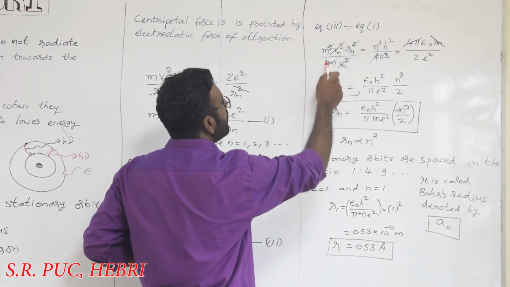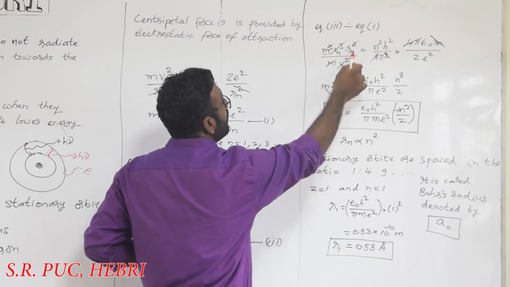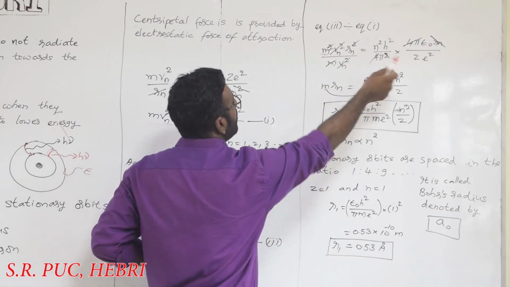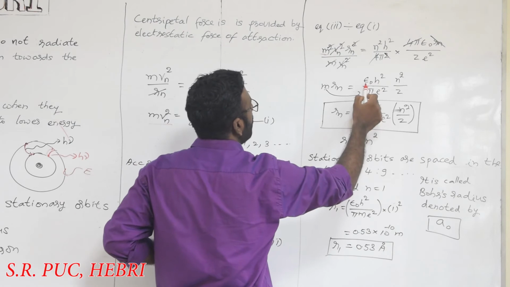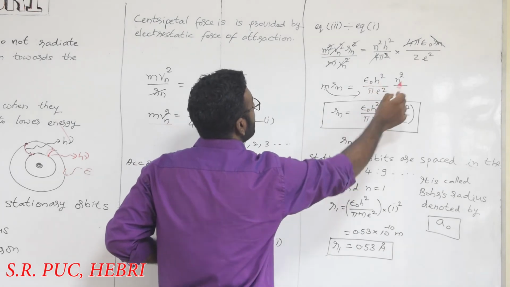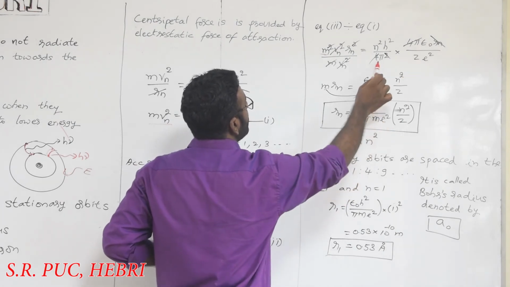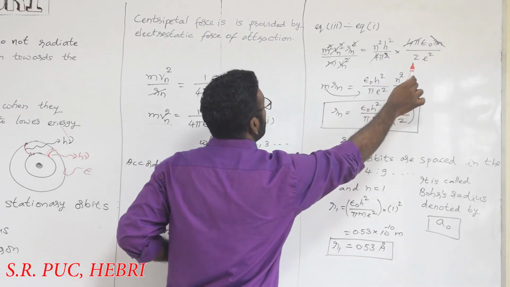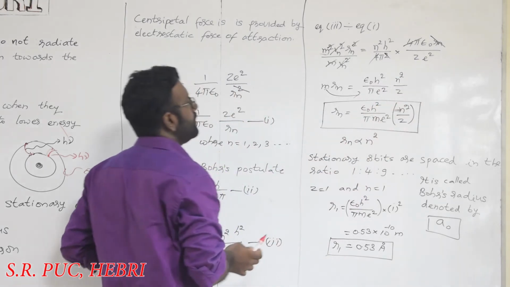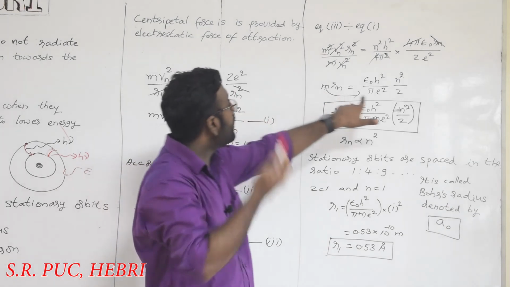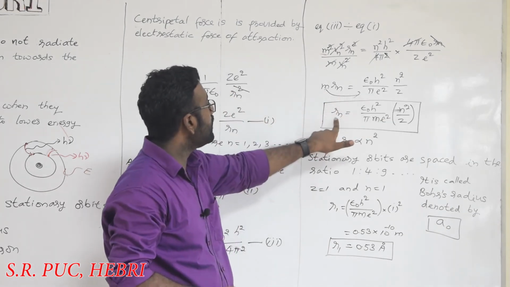What is remaining over here? You have m, Rn, and on the right hand side epsilon naught, h square, n square, and in the denominator pi, e square and z. I'll take m to the right hand side, so you can get the equation for Rn.